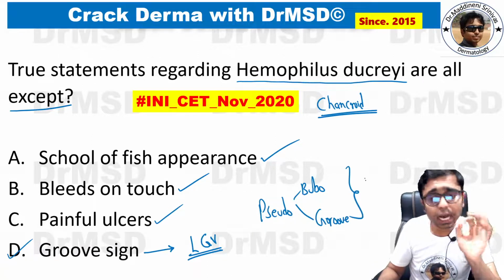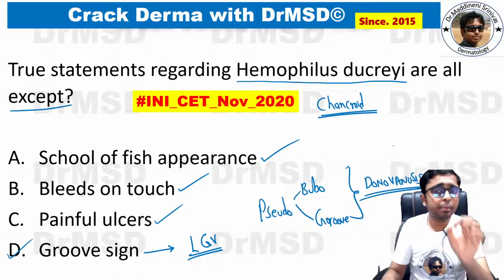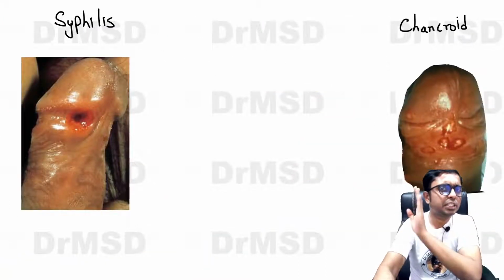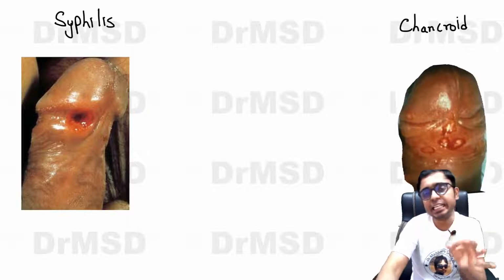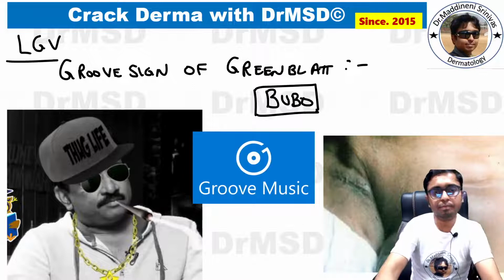Both of these are characteristic features of donovanosis. So this is also one important point which you must have an idea about. The difference between syphilis and chancroid I have given in a detailed fashion in the previous year questions of AIIMS, so you can check that out.